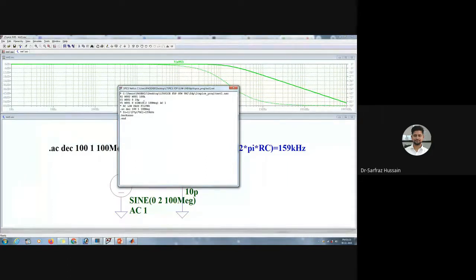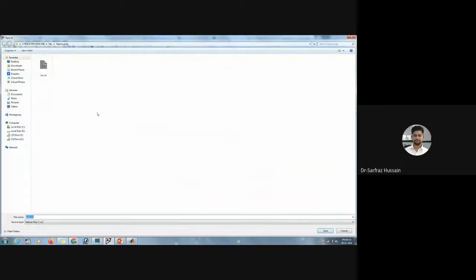So this netlist can also be saved. I can save this particular netlist, or I can just copy this one. Or I can right click on this one, and then there is an option like edit as an independent netlist. If I click on this one, then we can save this particular netlist.